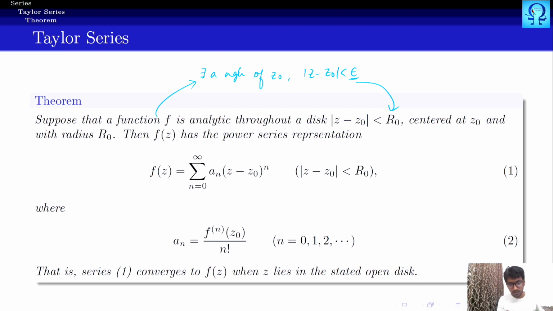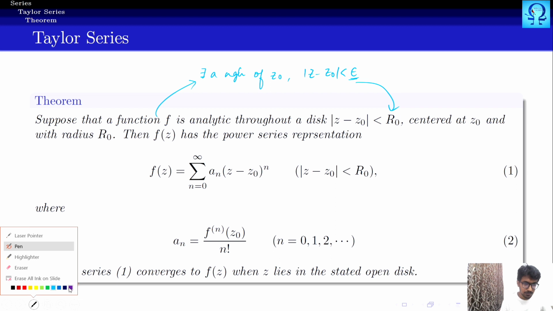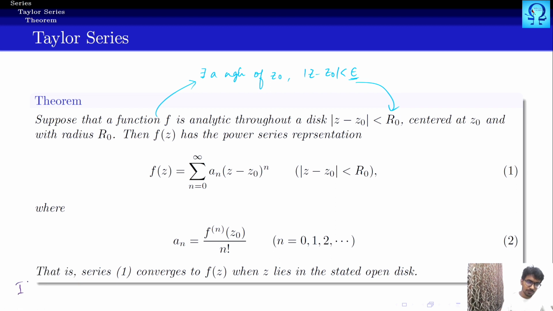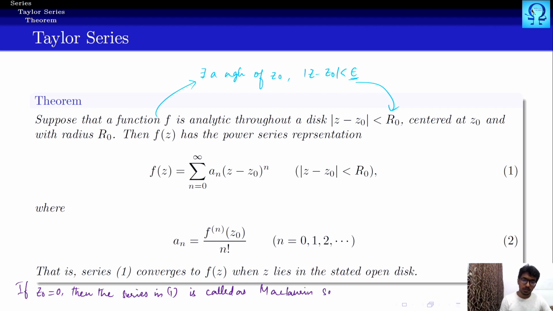Here, if you take your z naught as the origin, then the series in 1 is called the Maclaurin series, right?